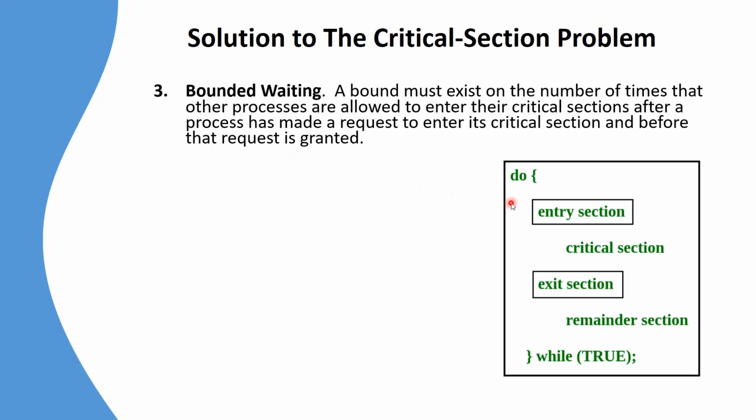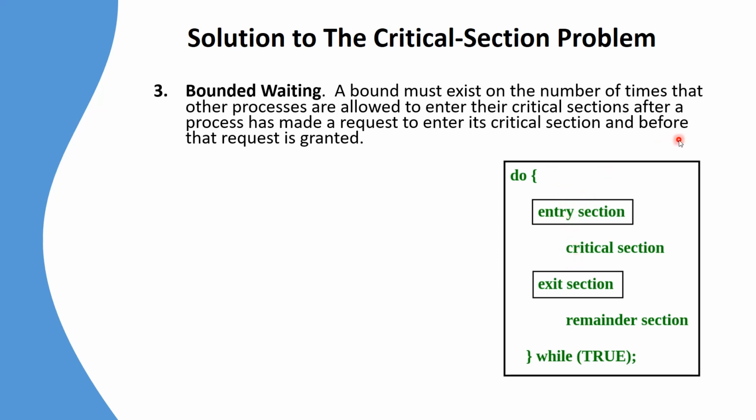So there exists a bound. Here bound means a count. So there exists a count on the number of times that other processes are allowed to enter the critical section. So if there are processes P1, P2 and P3, there must be a count on which they will be allowed entry in the critical section.